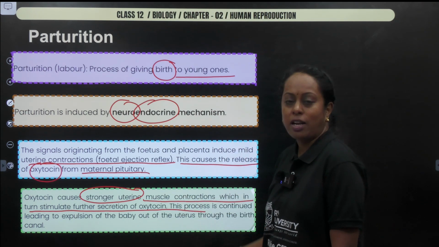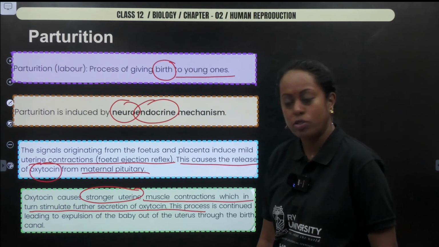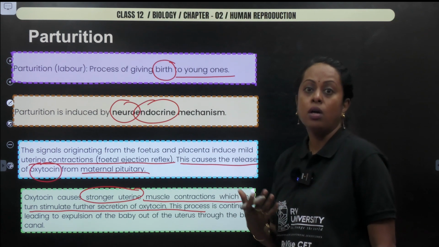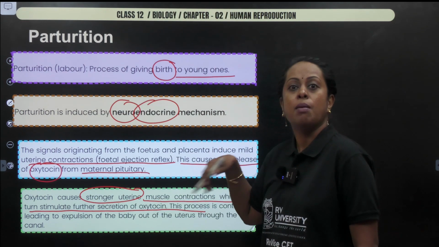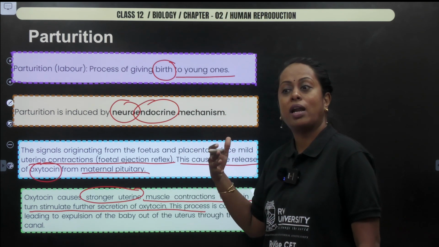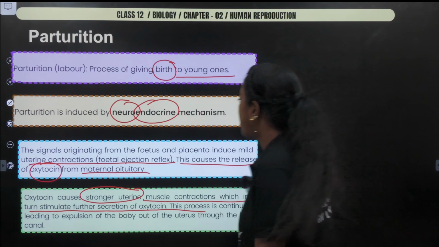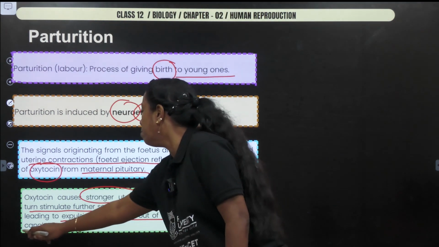Production of milk and parturition: positive feedback occurs with respect to a hormone known as oxytocin, because oxytocin acts on smooth muscle to bring about contraction. In the case of milk production, that is contraction of the mammary glands to bring about ejection of milk. And in parturition, expulsion of the baby out of the uterus through the birth canal.